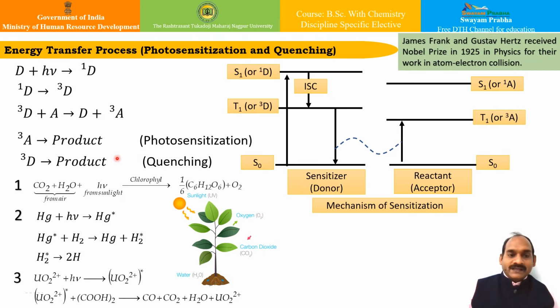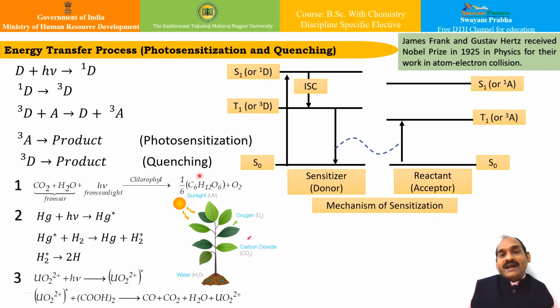A very common example is photosynthesis. Carbon dioxide and water vapors exist in air, we all know, but they do not react in the presence of sunlight. However, in green plants, the pigment chlorophyll acts as the photosensitizer and transfers the light energy to these reactant molecules, carbon dioxide and water, and thereby produces carbohydrate, food, the conversion of sugar.